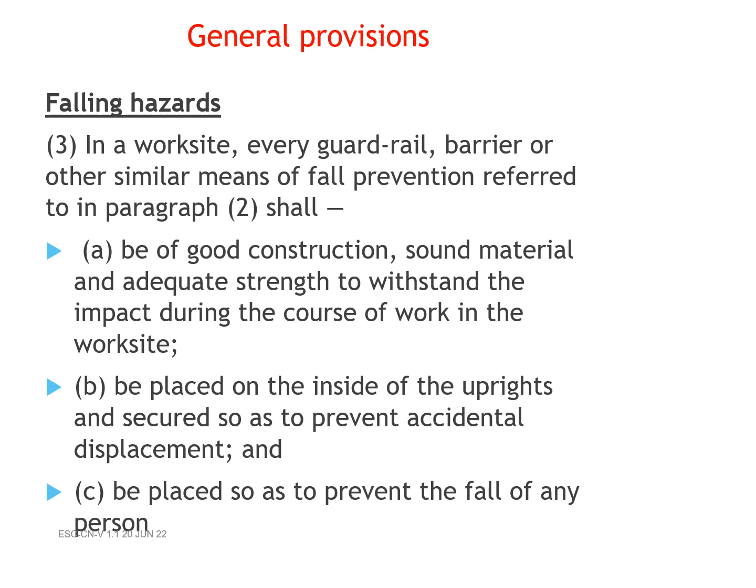In a worksite, every guardrail, barrier or other similar means of fall prevention referred to in paragraph 2, shall a. be of good construction, sound material and adequate strength to withstand the impact during the course of work in the worksite, b. be placed on the inside of the uprights and secured so as to prevent accidental displacement, and c. be placed so as to prevent the fall of any person.